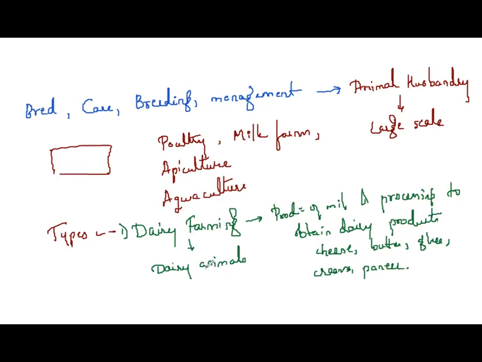Animals are taken care of against diseases and are inspected regularly by veterinary doctors. These animals are milked by hand or by machines. The traditional method is milking using hands, where farmers use their hands to take out milk. Modern methods use machines for milking. The milk is preserved and converted into dairy products industrially, which are then used for different purposes. This is the first one. The second type is poultry farming.